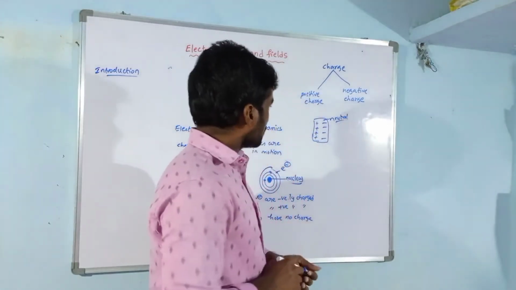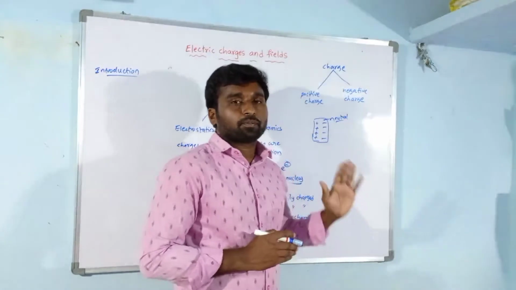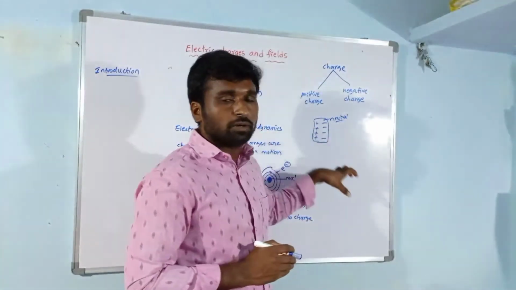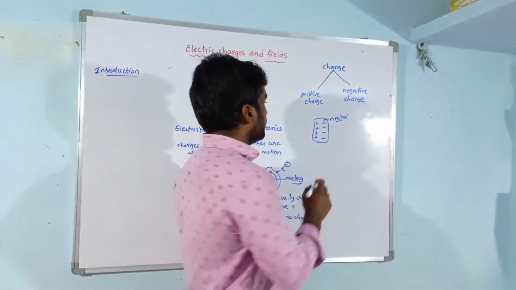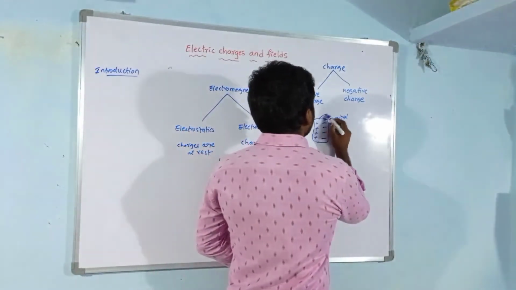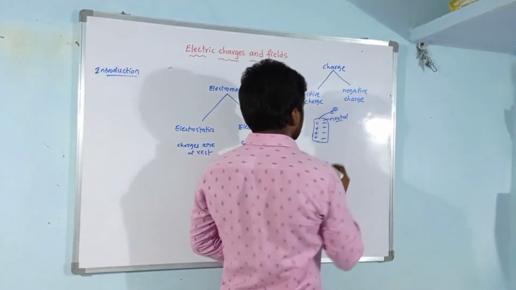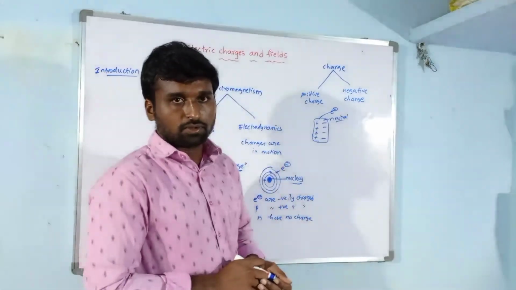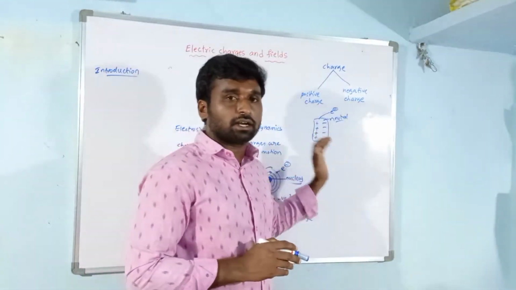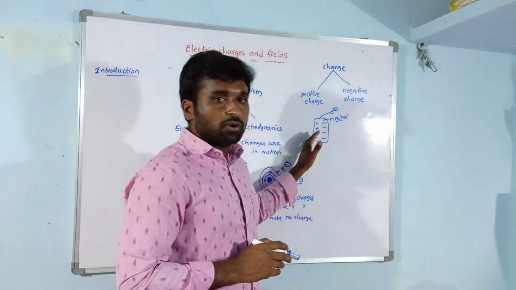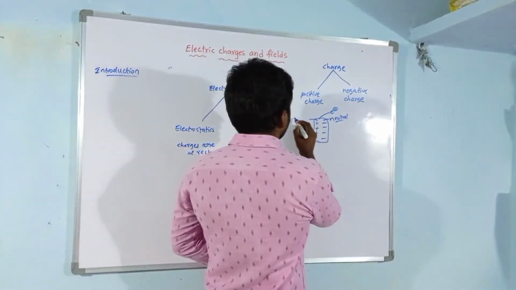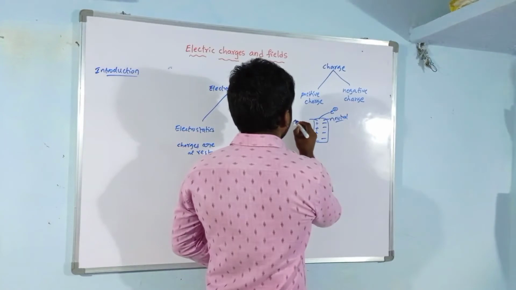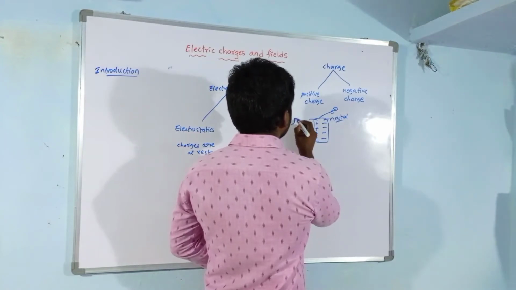When a neutral body loses some electrons, this body becomes positively charged.